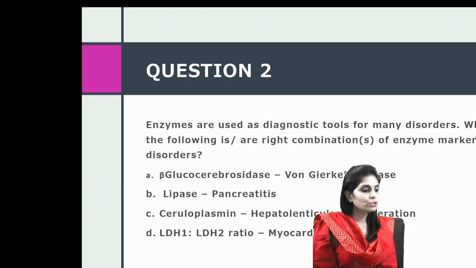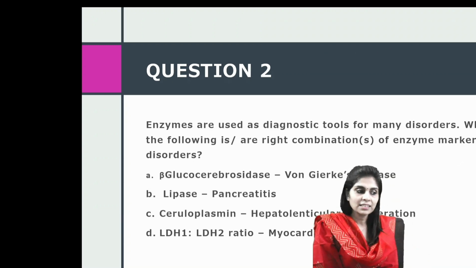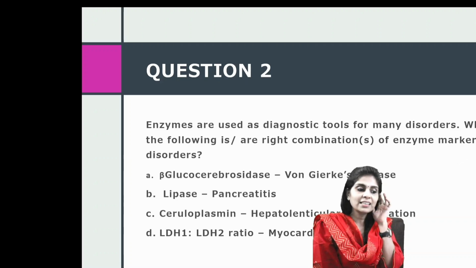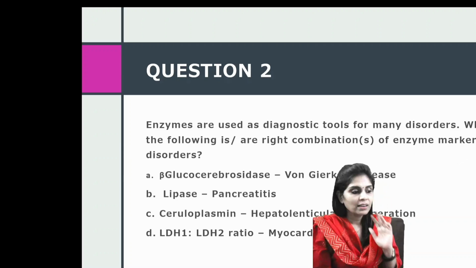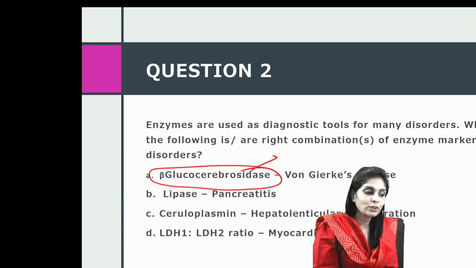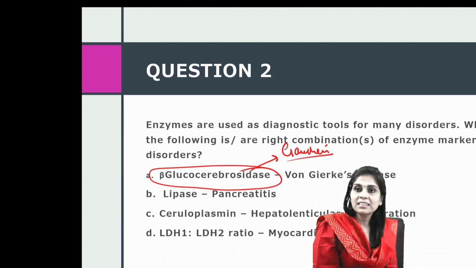Now question number 2: enzymes are used as diagnostic tools for many disorders. Which of the following is or are right combinations of enzyme markers and relevant disorders? Let's look at the choices one by one. The first choice is beta-glucocerebrosidase and von Gierke's disease. Beta-glucocerebrosidase is shortly called beta-glucosidase, and a defect of this enzyme causes Gaucher's disease, not von Gierke's disease.